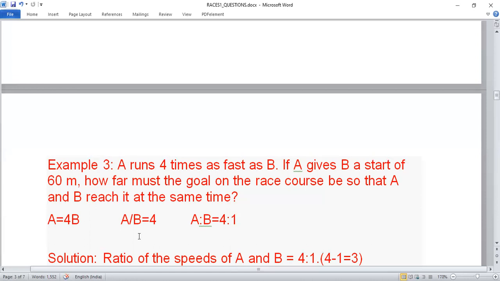So actually they are asking at what point, at what distance he will just overtake. So they are asking that distance. So initially B is 60 meters ahead of A. Yes. A has given B a start, B is already 60 meter ahead of A.